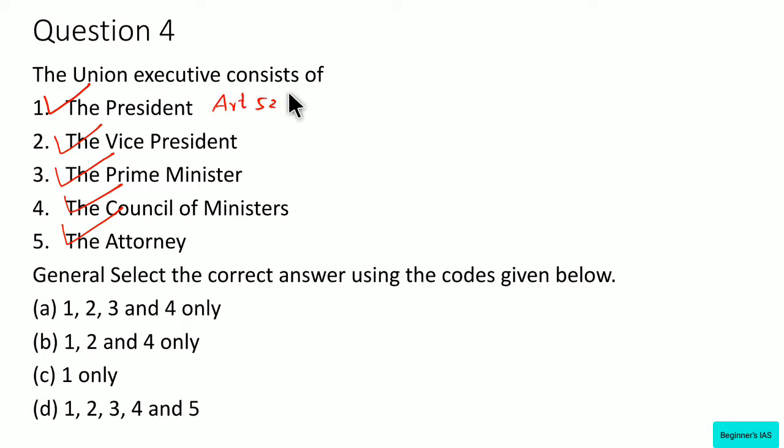Articles 52 to 78 of the Constitution deal with this Union Executive. Articles 52 to 78 come under Part 5 of the Constitution. All the given options form the part of the Union Executive. Therefore the answer would be D, 1, 2, 3, 4, 5.